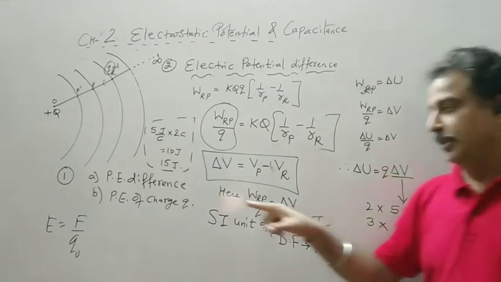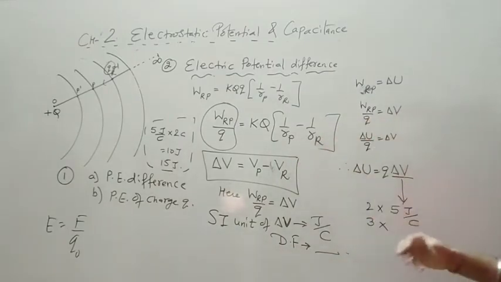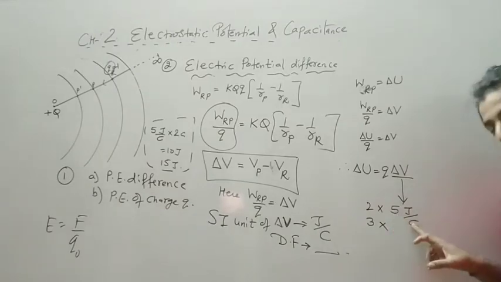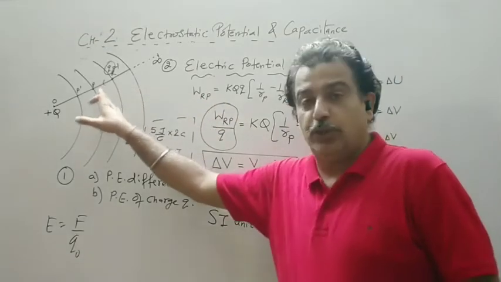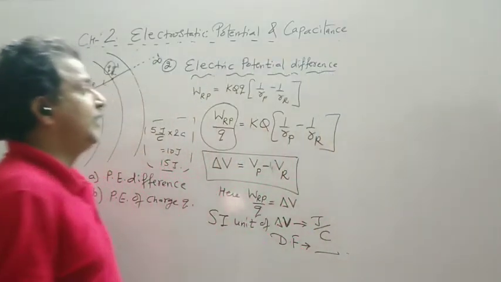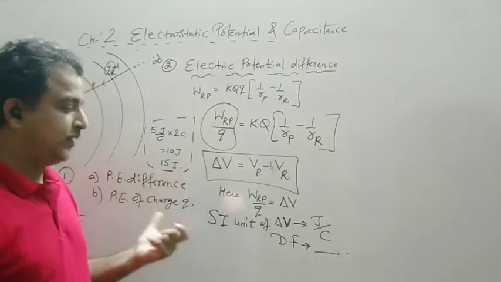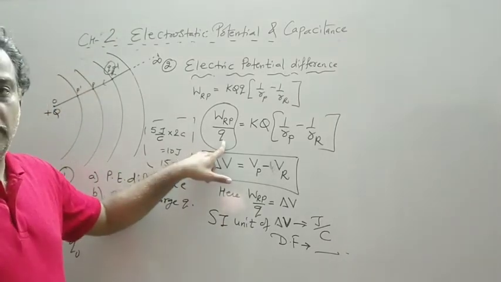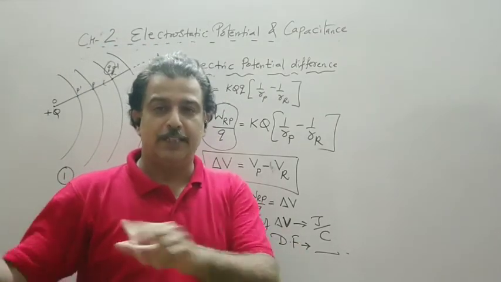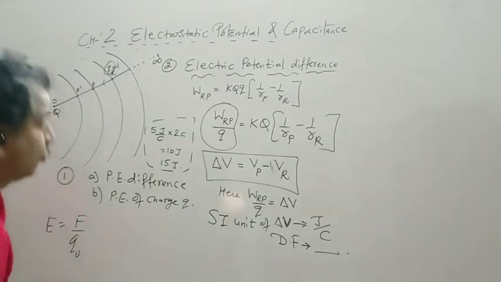So instead of dealing with potential energy difference, we will generally find out how much energy is spent to move 1 coulomb of charge from one point to another, and that will give rise to a new physical quantity which is called electric potential difference. So what necessary change we have made is per coulomb, which will be referred to as the work done to move a unit positive charge, because 1 unit is taken to be 1 coulomb. So we wind up all this equation.